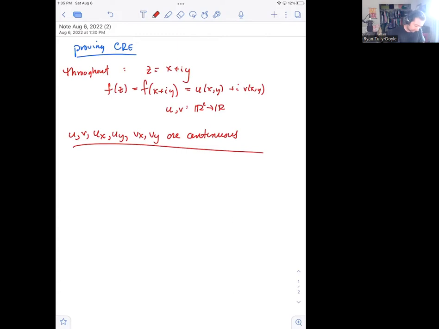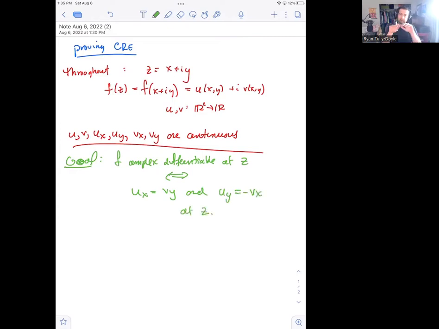So recall, maybe we can write the goal down really fast here. The goal is that we want to show f complex differentiable at z is equivalent to ux being equal to vy and uy being equal to minus vx at z. And when I say at z, I mean in the complex differentiable sense, so in a neighborhood. All right. So the easy direction is to show that once differentiable implies that the Cauchy-Riemann equations hold.